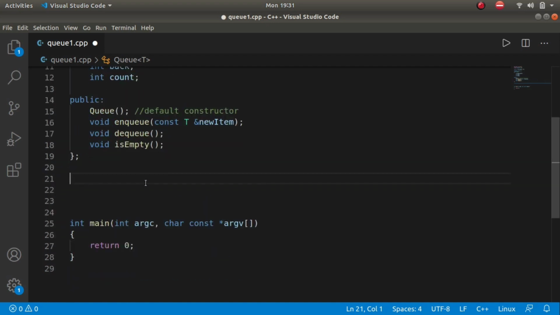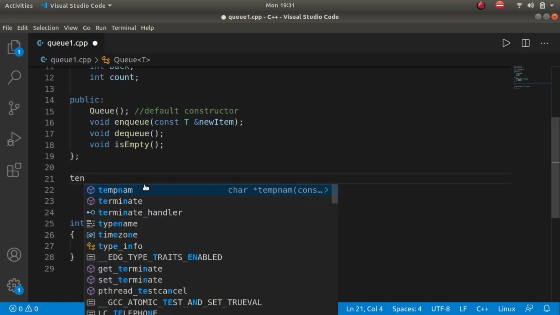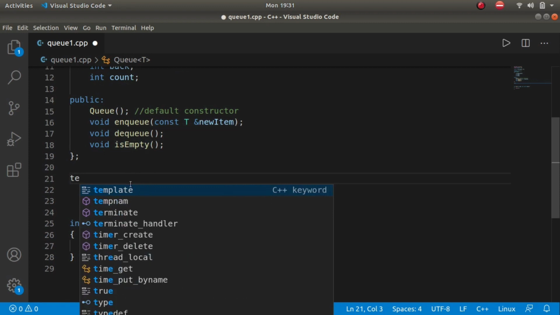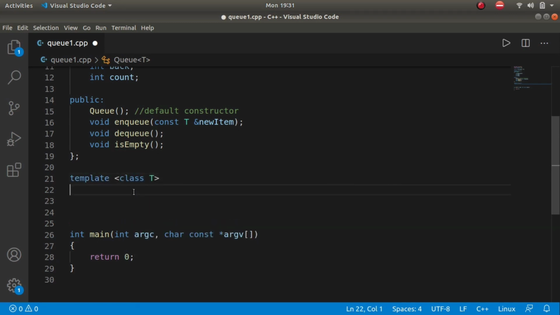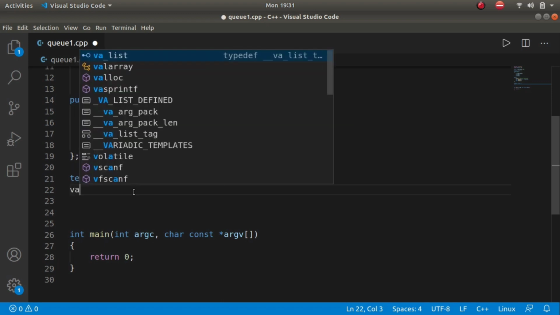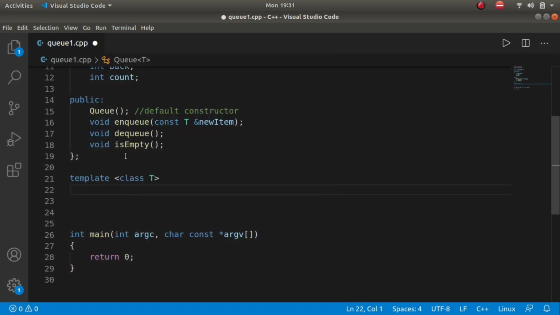Now we are gonna write the functions. Writing the first function is empty, template class type T, and then the type of is empty is bool, because it should return true or false, right? That is, is it empty or not.